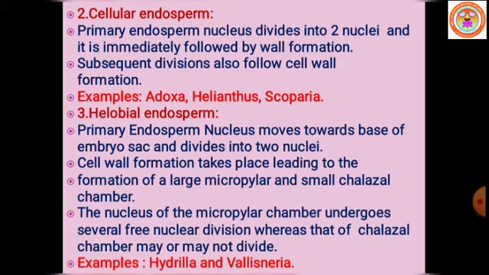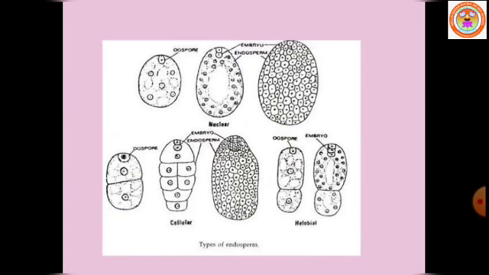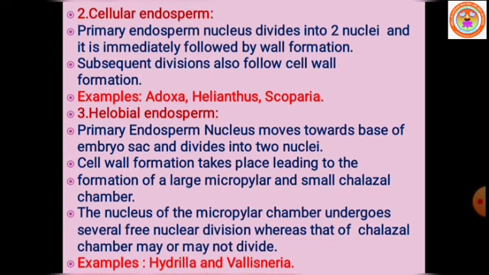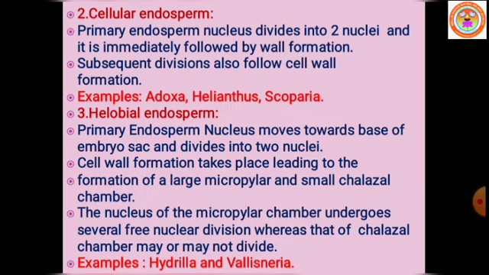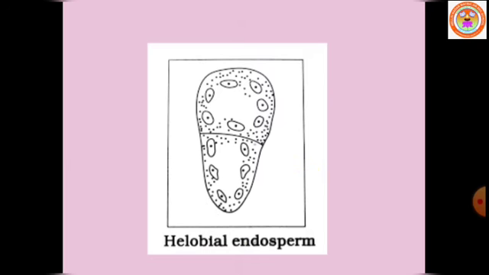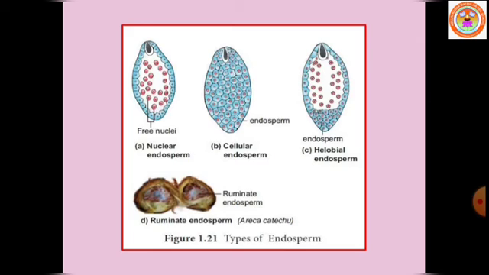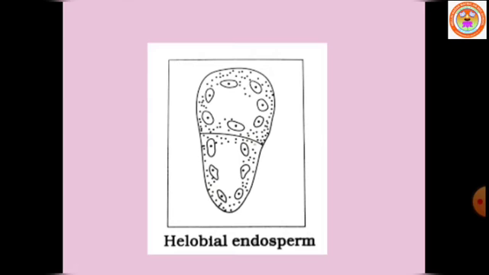Next, helobial endosperm. In this type, the primary endosperm nucleus moves towards the base of the embryo sac, where it is divided into two nuclei.